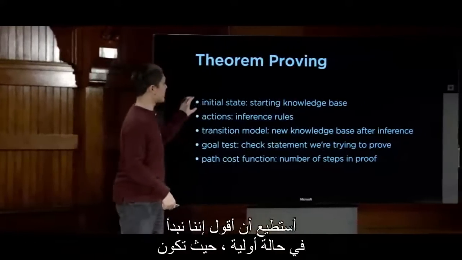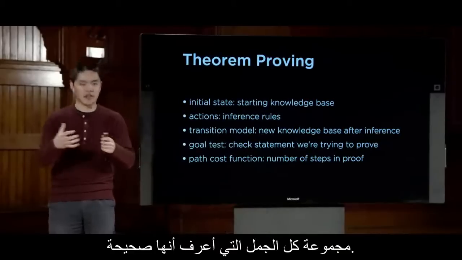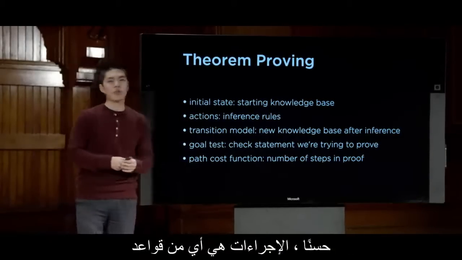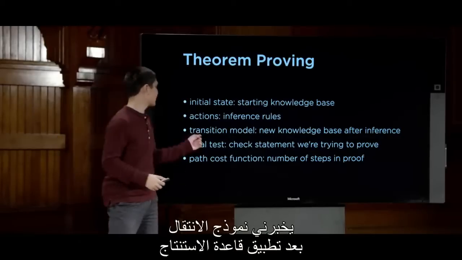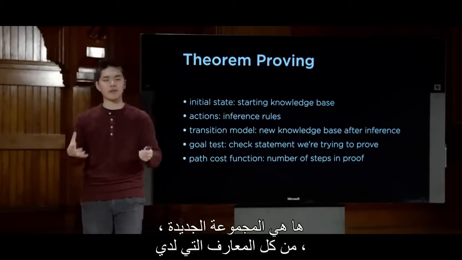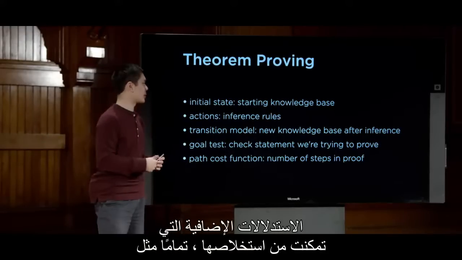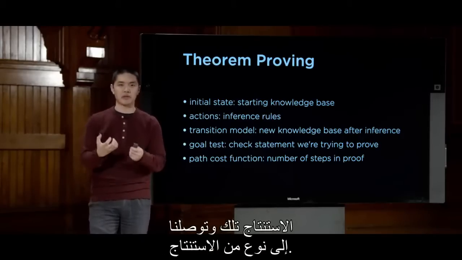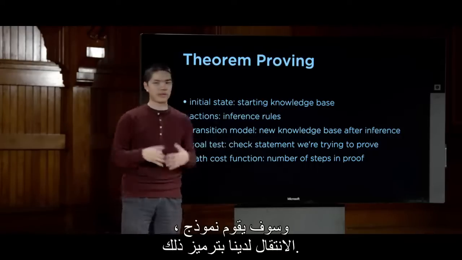I can say that we begin in some initial state, where that initial state is the knowledge base that I begin with, the set of all of the sentences that I know to be true. What actions are available to me? Well, the actions are any of the inference rules that I can apply at any given time. The transition model just tells me, after I apply the inference rule, here is the new set of all of the knowledge that I have, which will be the old set of knowledge, plus some additional inference that I've been able to draw, much in the same way we saw what we got when we applied those inference rules and got some sort of conclusion. That conclusion gets added to our knowledge base, and our transition model will encode that.